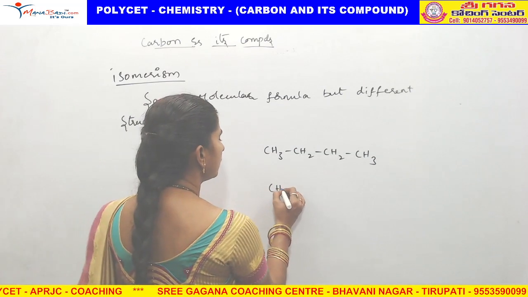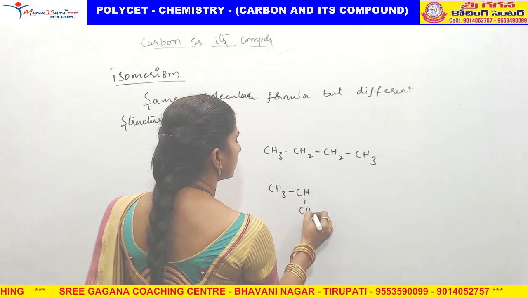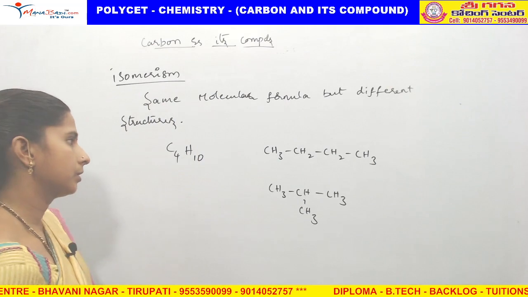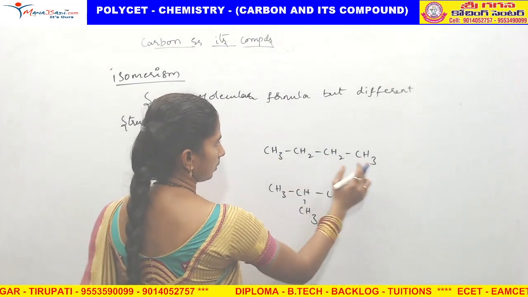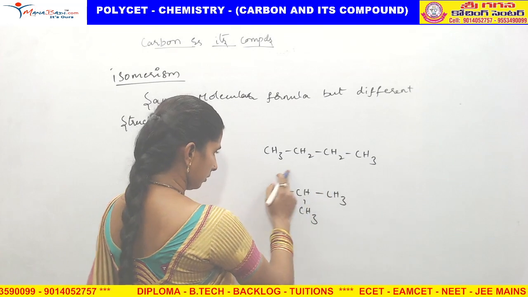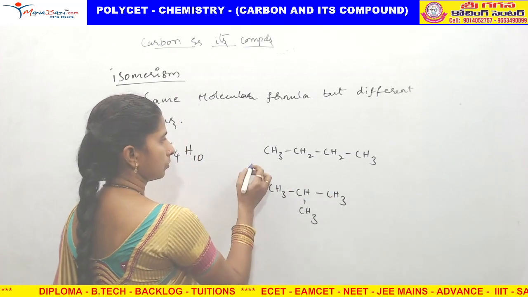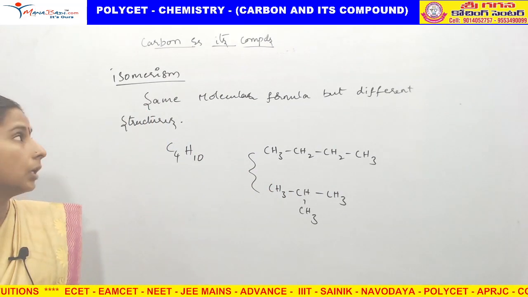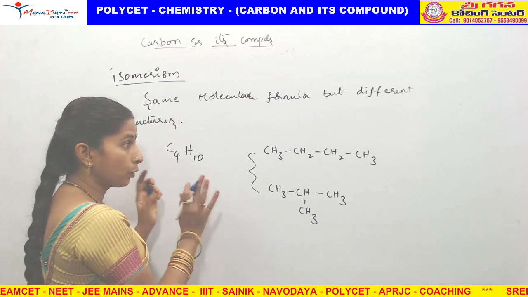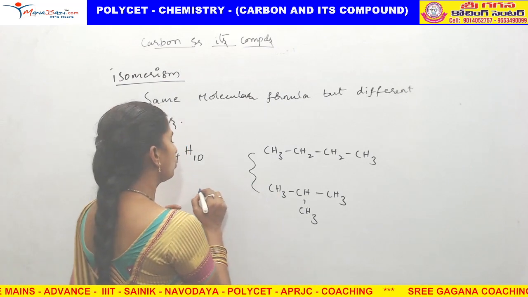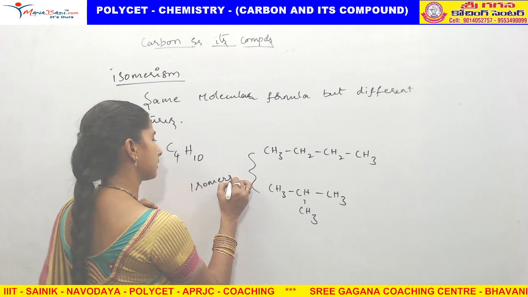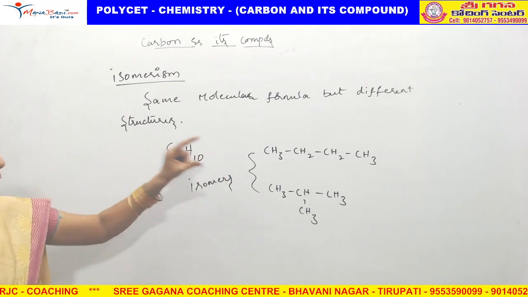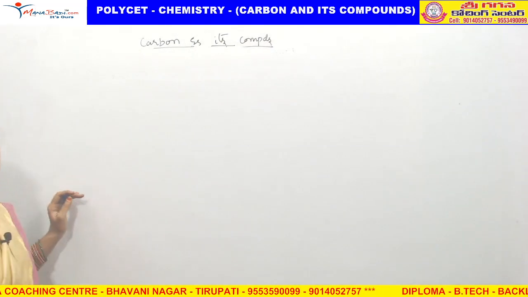If you take CH3, CH, CH3, CH3, count it. How many carbons and hydrogens are there? Here 1, 2, 3, 4 carbons, 10 hydrogens, right? So, same molecular formula with two different structures. This type of compounds we are calling isomerism. This process is called isomerism. These two are called isomers.